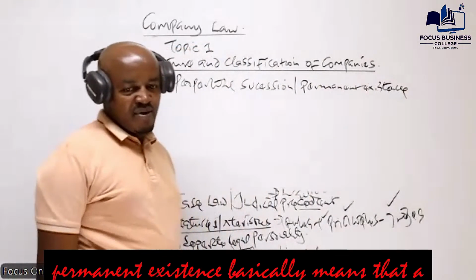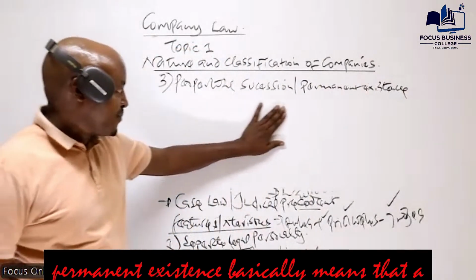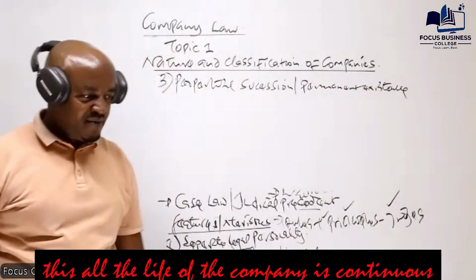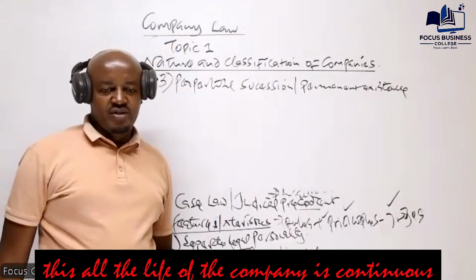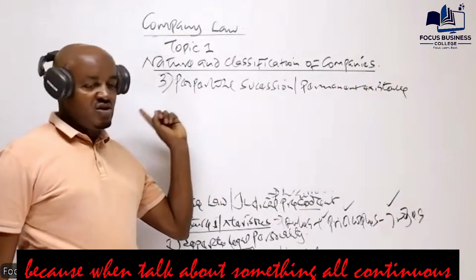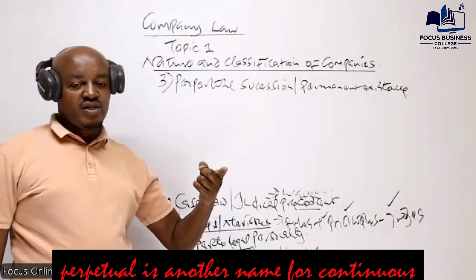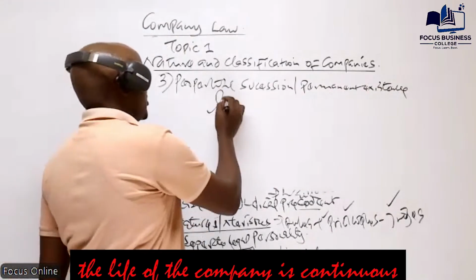What does this mean? Permanent existence basically means that once a company has been registered, the life of the company is continuous. Perpetual is another name for continuous. The life of the company is continuous.